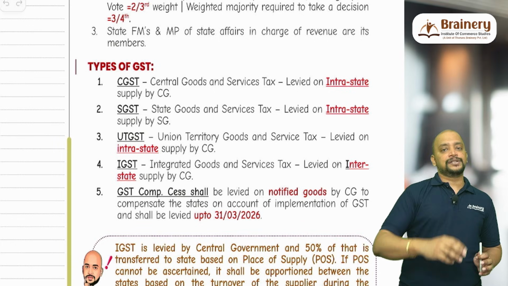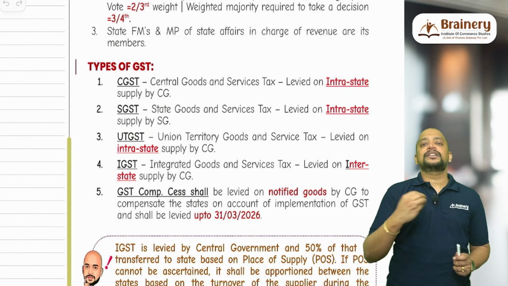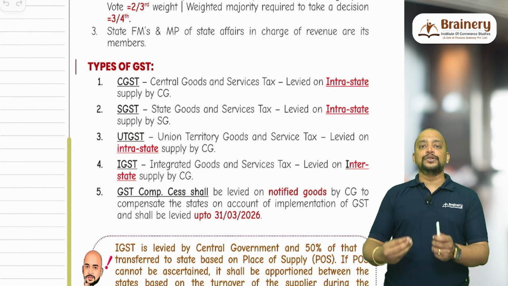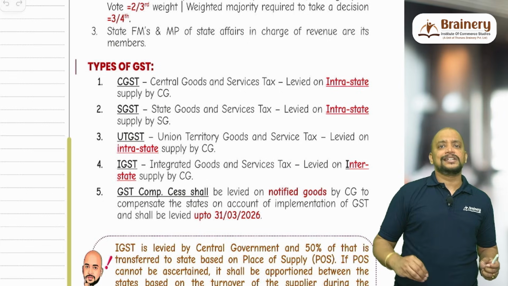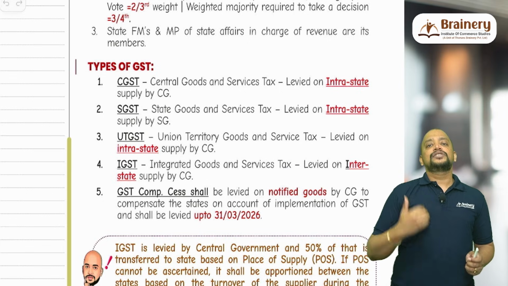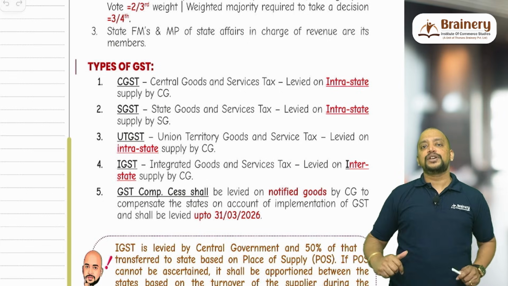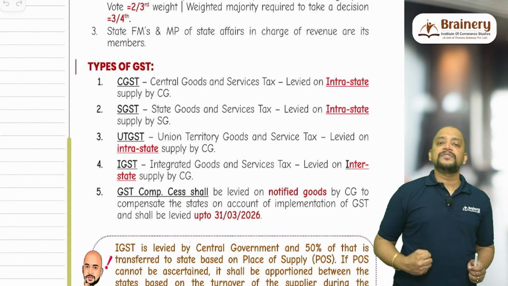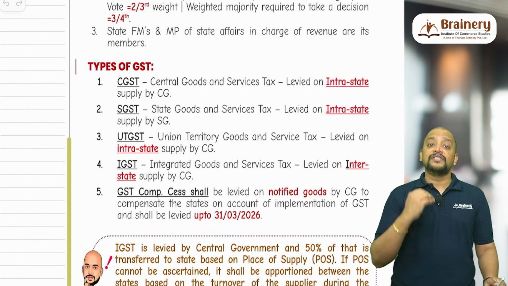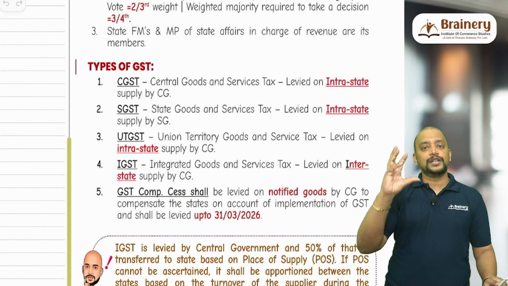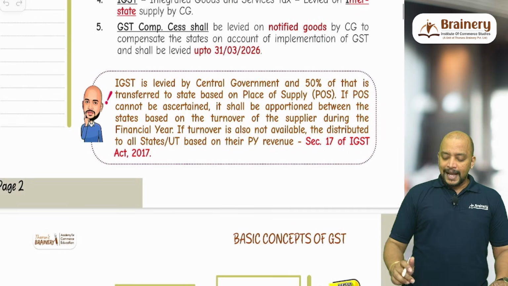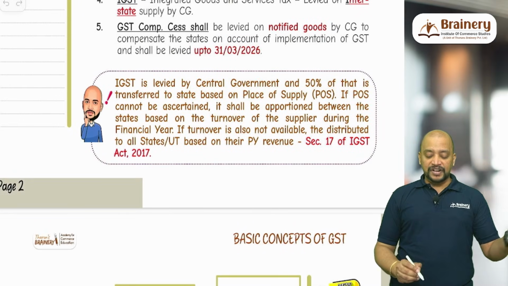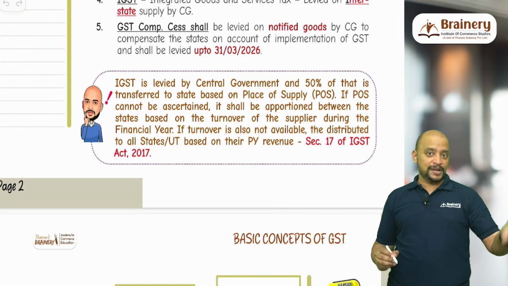What if you are an unregistered person? When you are an unregistered person, then the transaction I am making with you is also subject to IGST, whether it is B2B or B2C. So when I make an interstate supply, it will be subject to IGST. I will pay IGST. Now what will the central government do? 50% they will retain. The remaining 50% they will give to the consuming state based on the place of supply. IGST is levied by the central government and 50% is transferred to the state based on place of supply.